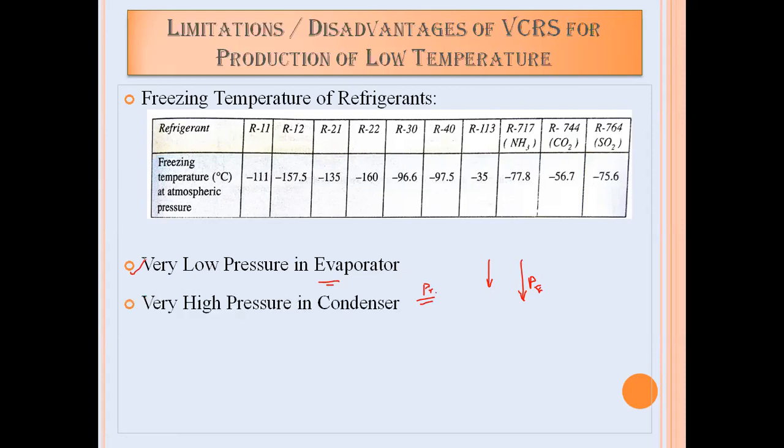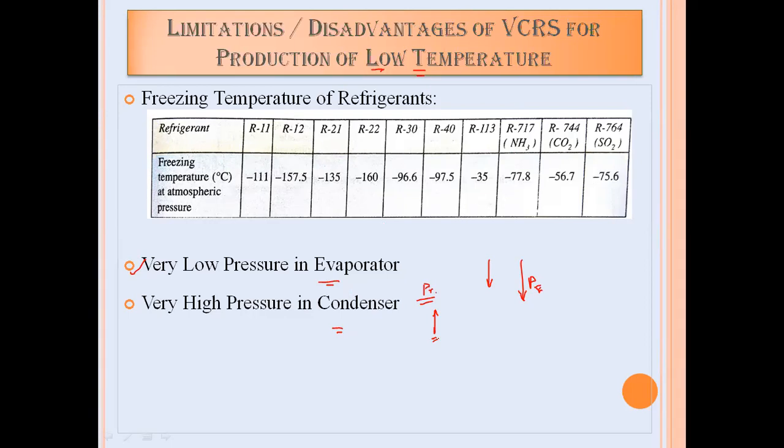Then the third one is very high pressure in the condenser. We can produce very low temperature by using a PCRS system when we reduce the pressure inside the evaporator, or when we increase the pressure inside the condenser. If we have to increase the pressure inside the condenser, then that system will become a robust system, and the initial cost of that system will go on increasing.